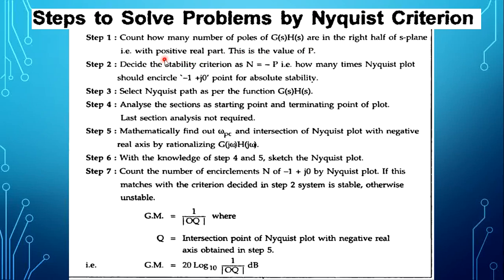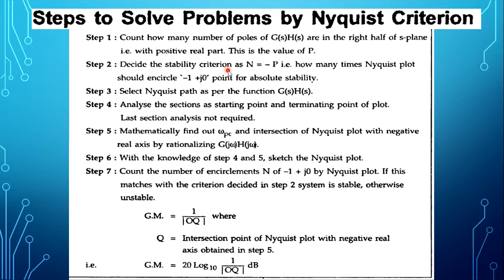The right half of the S plane means the region which has positive real part. This is the value of capital P. Decide the same way: we have to count how many zeros of g of s and h of s are in the right half of the S plane with positive real part. That value gives capital Z.